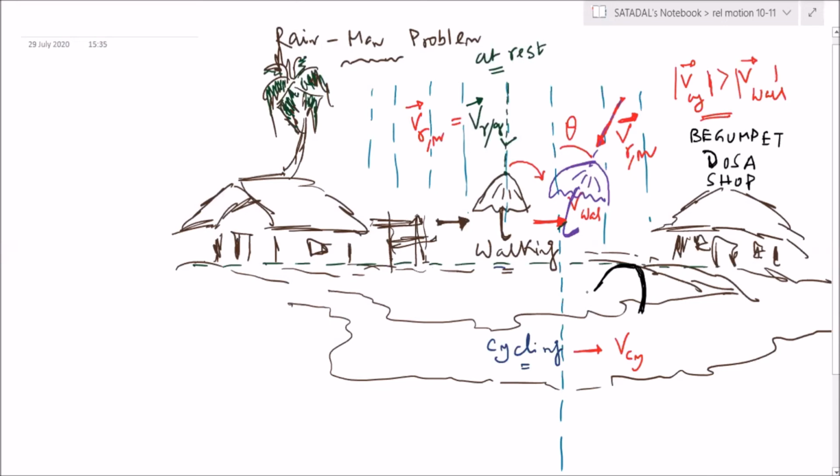So then, if you try to drive a Ferrari on this mud road, your Ferrari will not remain a Ferrari. It will be a Maruti Alto 800.